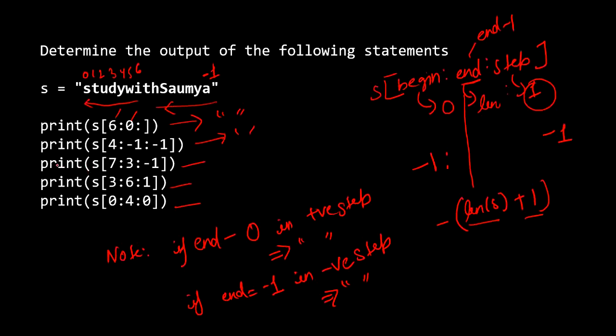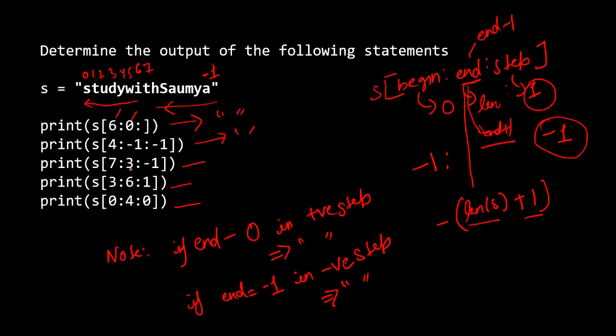Next statement is print 7, 3, minus 1. So index 7 is this one, 3 is this one, right? Now we have to move from 7 to 3. We move in the backward direction because the step is negative. I have already told you that when the step is negative, we have to consider from end plus 1.